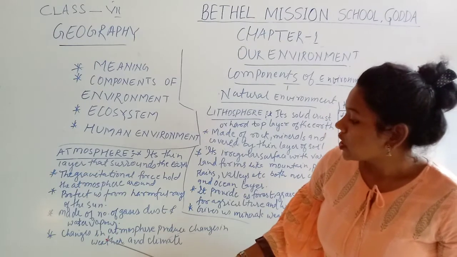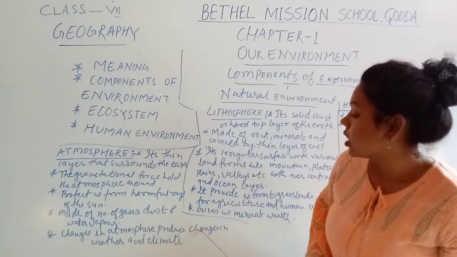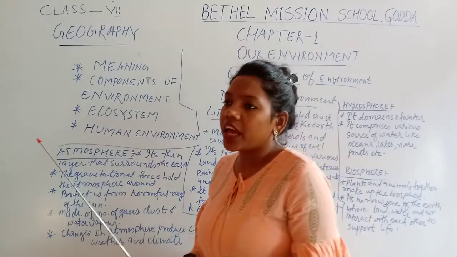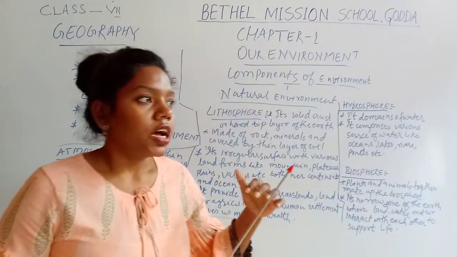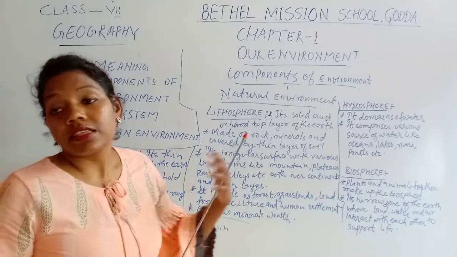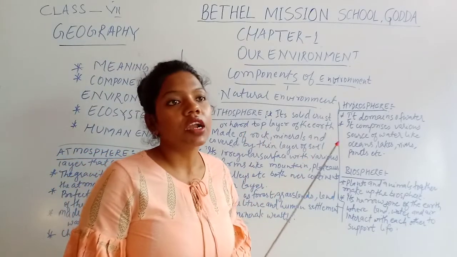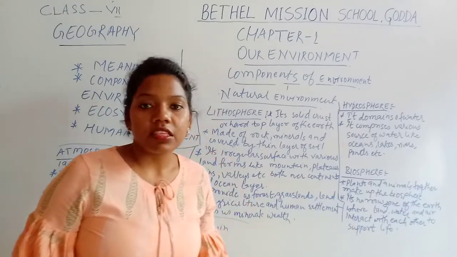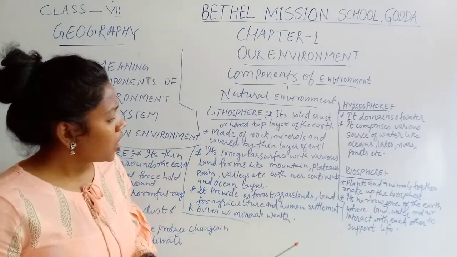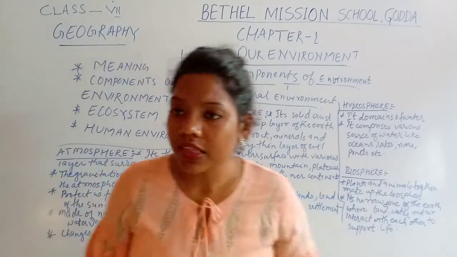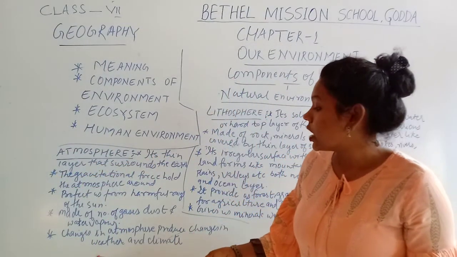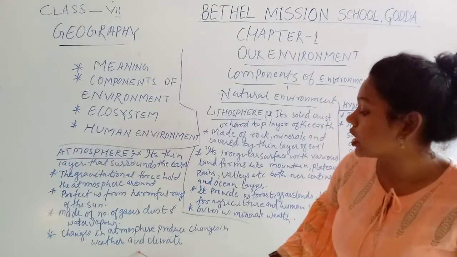This atmosphere also brings change in weather and climate. Atmosphere, that means the air in every part of the land is not the same. It is different. Somewhere it will be a high tide zone, somewhere it will be warm, some places it will be cold. This happens due to these changes in the land or in the atmosphere. This even changes the weather and climate.